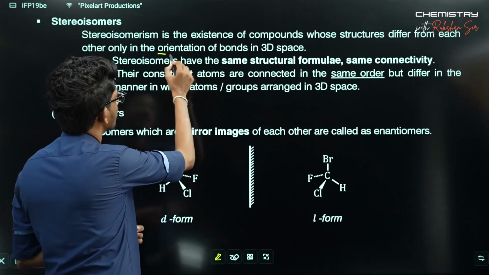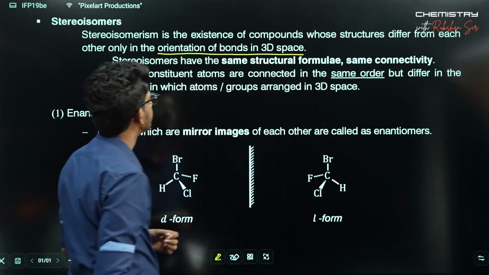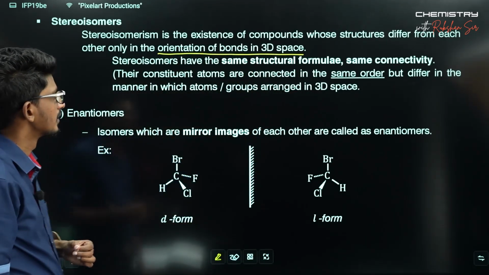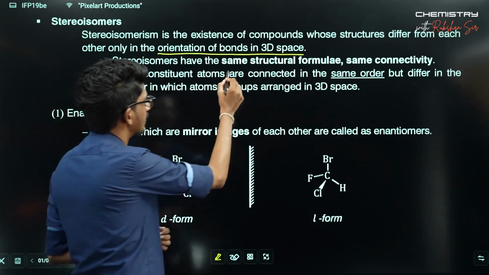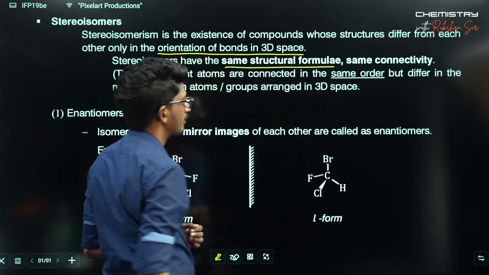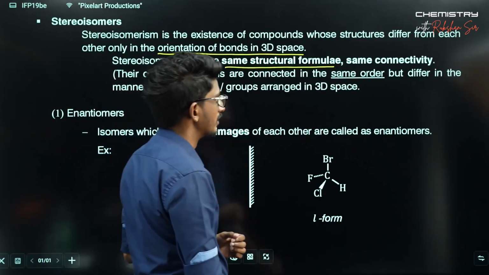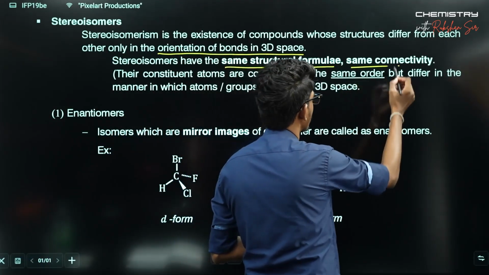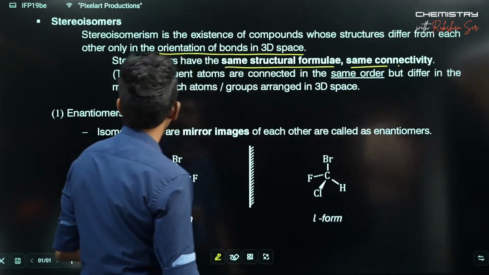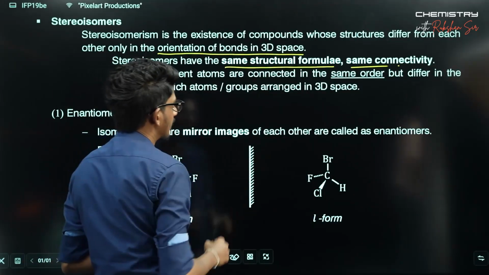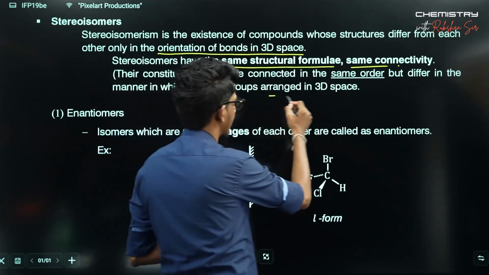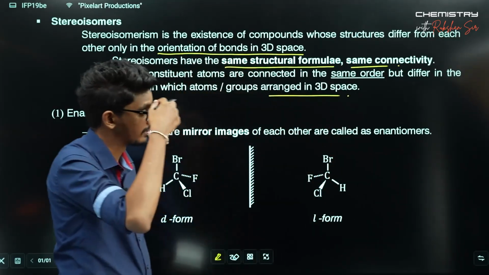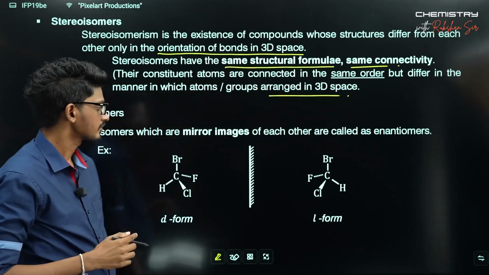It is very important to note that stereoisomers have the same structural formula and the same atomic connectivity, but differ only in the arrangement in 3D space. That is also mentioned. That is what we have discussed so far.